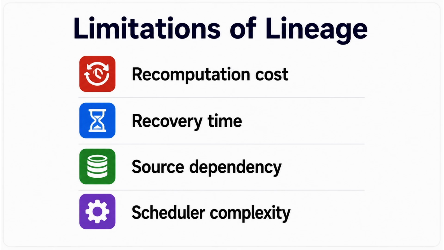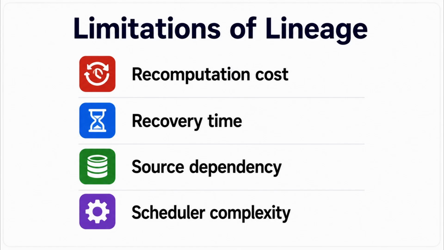There's also a source dependency. For recomputation to succeed, the required upstream data must still be available in order to reconstruct anything downstream of it. And as the lineage becomes more complicated, Spark has more dependency information to manage, which adds scheduler complexity. So lineage is efficient, but it isn't free.